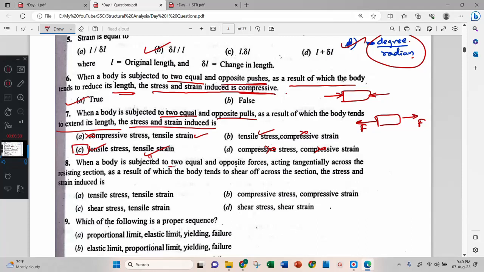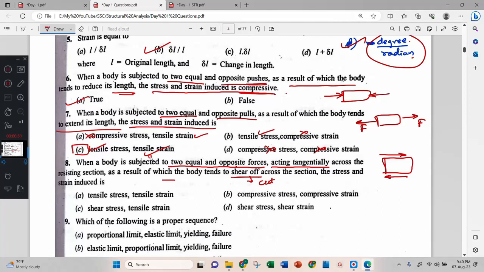When a body is subjected to two equal and opposite forces acting tangentially across the resisting section, as a result of which the body tends to shear off, meaning cut off, that is shear stress and shear strain.